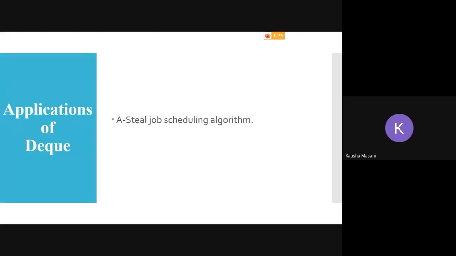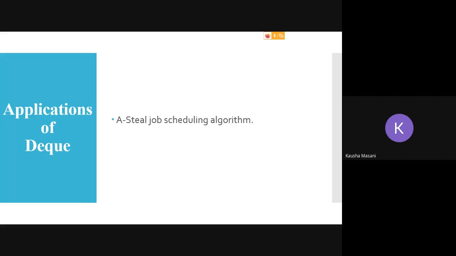Now where can you actually find this DQ? It is in the A-Steal job scheduling algorithm. A-Steal job scheduling is nothing but an OS scheduling algorithm to schedule the execution of your program threads. That is where you can find the application of DQ.